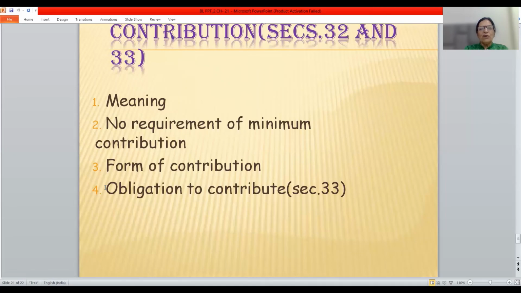So this is all about the various headings I have under this chapter, and I have answered all the questions which were given in the beginning of this PPT.